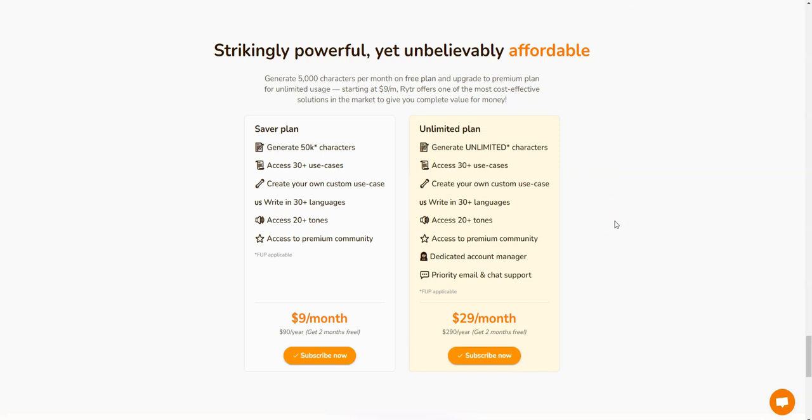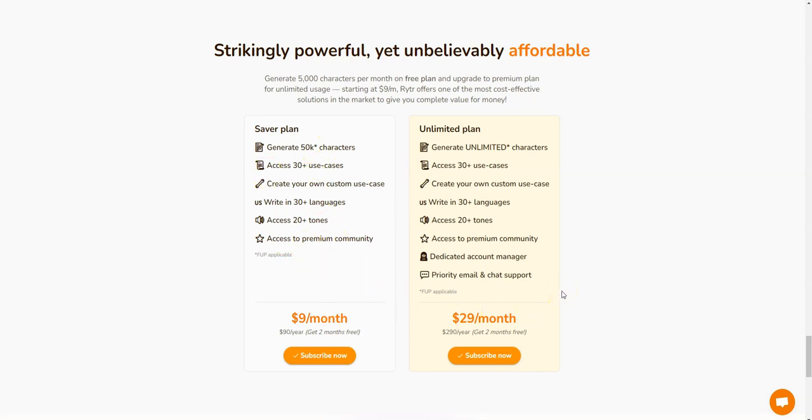So Rytr is definitely going to win if you are on a budget. You can come through here and I wouldn't recommend getting the $9 a month plan. 50,000 characters is only about 7,000 words, so you would only be able to write a couple articles on this plan right here. This would be more for if you're just using it for social media content. You might be able to get away with this $9 a month one.